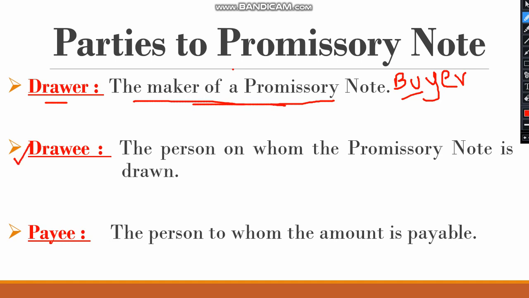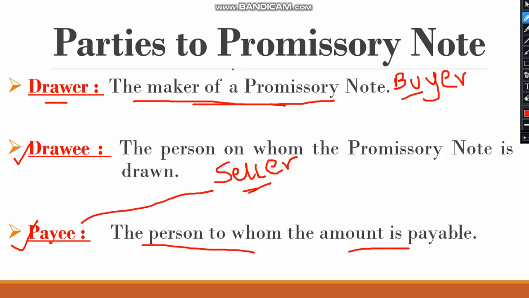Second, drawee. Drawee will be seller. Drawee is the person on whom the promissory note is drawn. Third, payee. Payee is the person to whom the amount is payable. Who is going to receive the 1000? The seller, so seller becomes the payee. In many cases drawee and payee is same person.